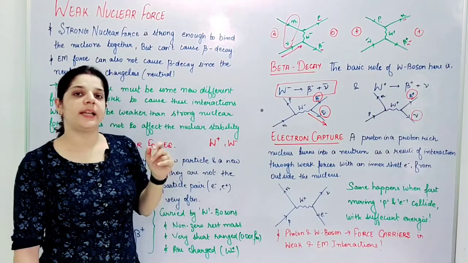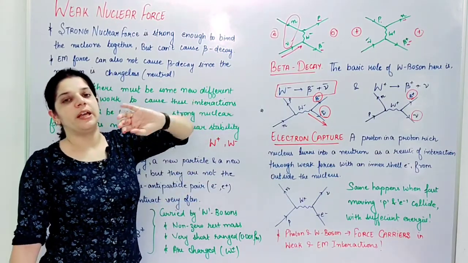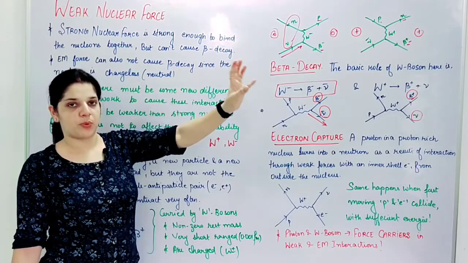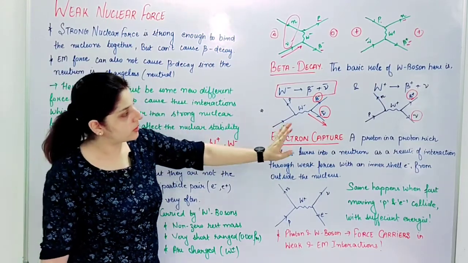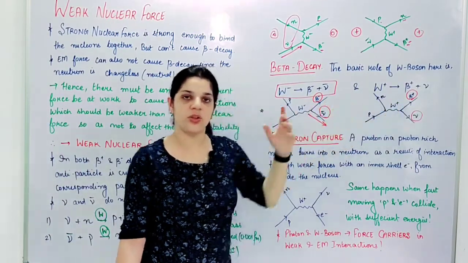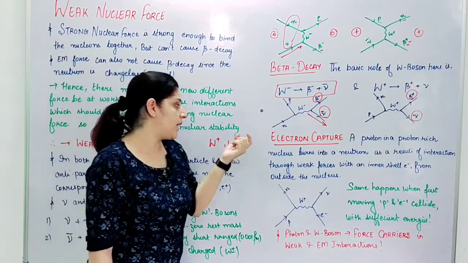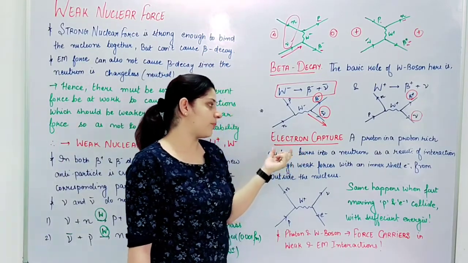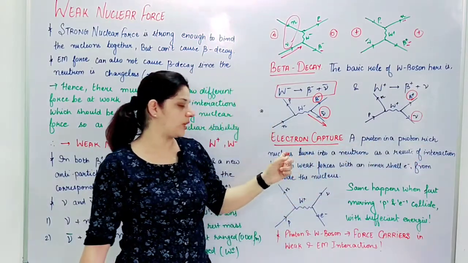Now next is electron capture. This was your beta decay, where if my nucleus is rich in protons, a proton will convert to a neutron. If it is a neutron rich nucleus, a neutron will get converted to a proton when instigated. Next is electron capture. A proton in a proton rich nucleus.